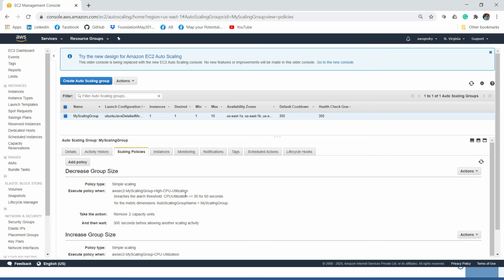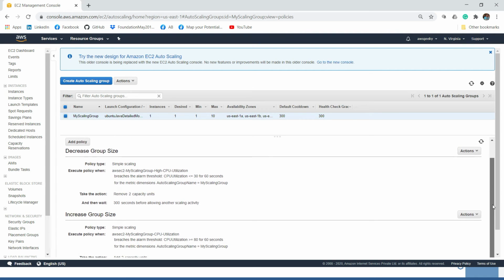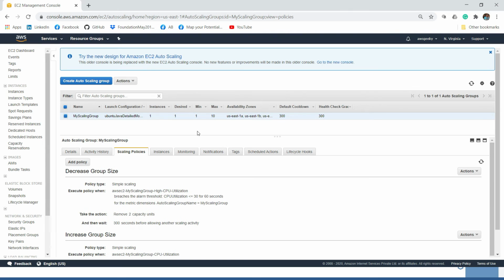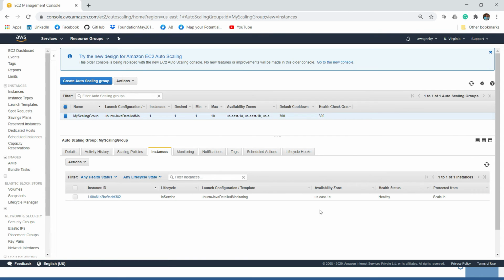If it is above, okay, this is the decrease group, so let me come down. If it is above 80%, add 2 capacity units. So let me go up, let me click on instances, and let's wait for some more time until it adds 2 more instances. So guys, the scale out policy has worked out and the auto scaling group has provisioned 2 additional EC2 instances for us. So let us wait for some time until these 2 instances get ready, and then we will switch off our dd command, and then we will wait for the scale in condition to work.